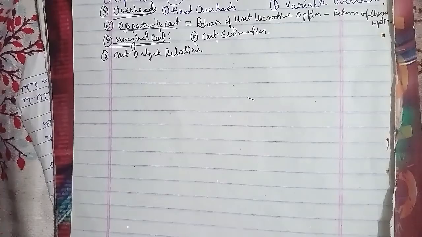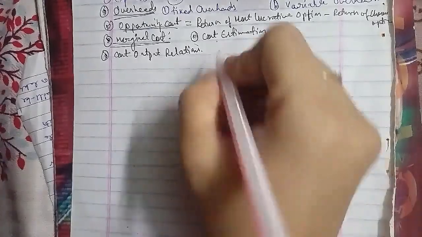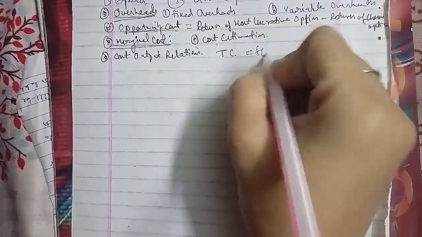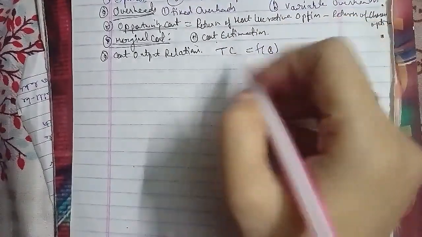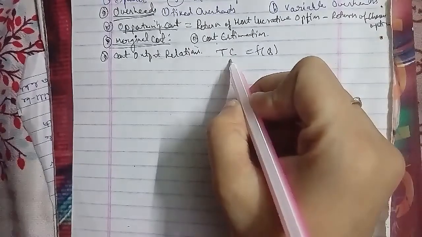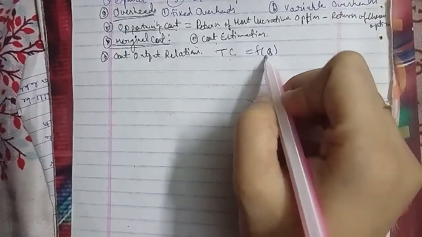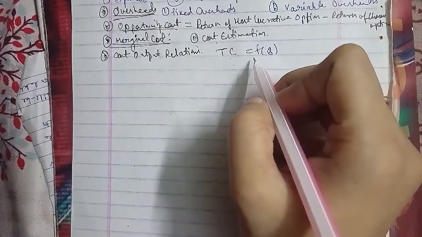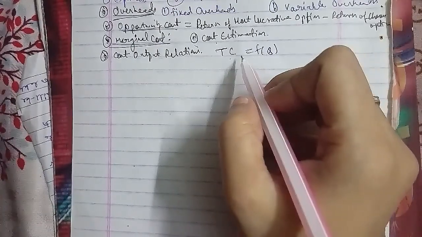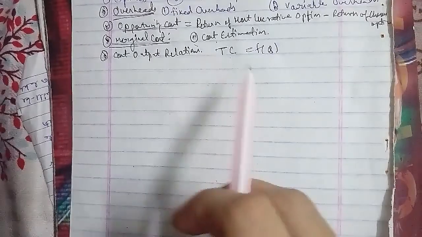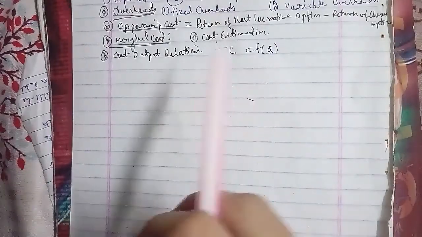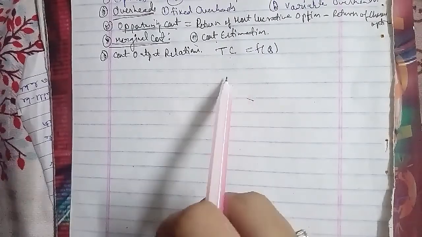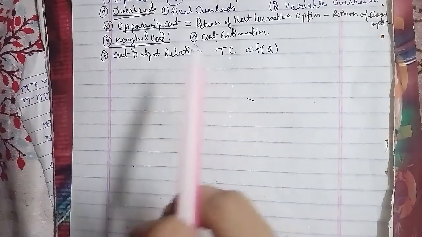Now we'll go ahead. The production function combined with the prices of inputs determines the cost function of the firm. Considering the period, the cost function can be classified into two: the short run cost function, and the second, the long run cost function.